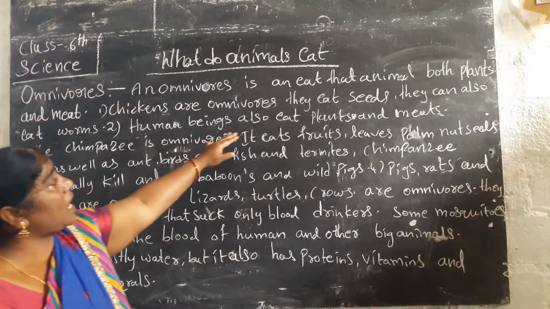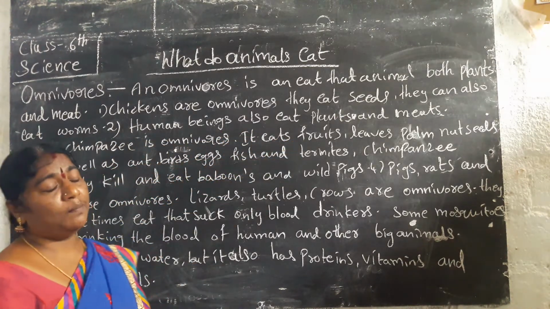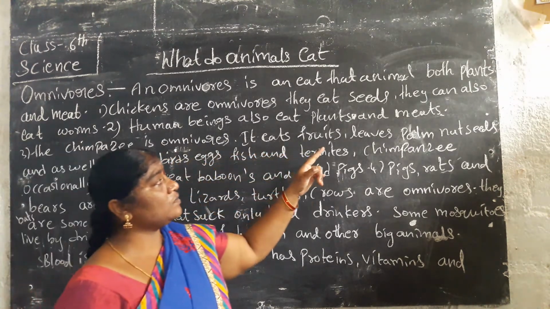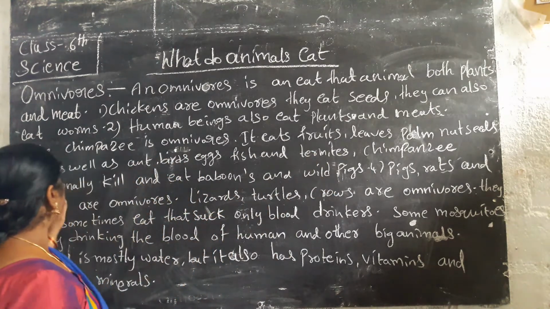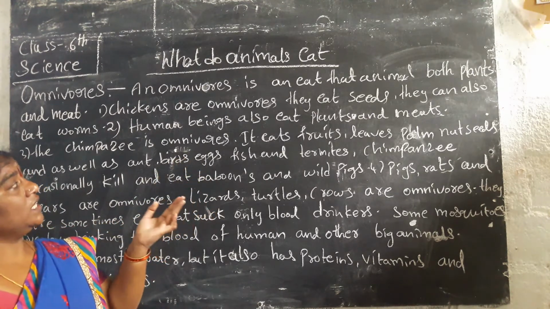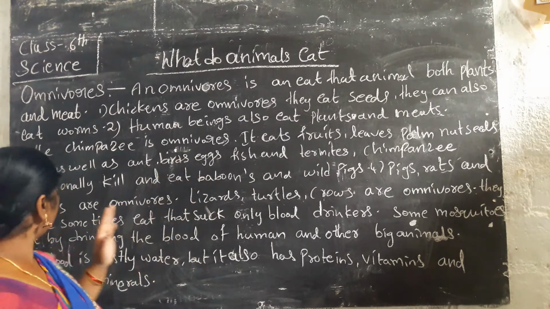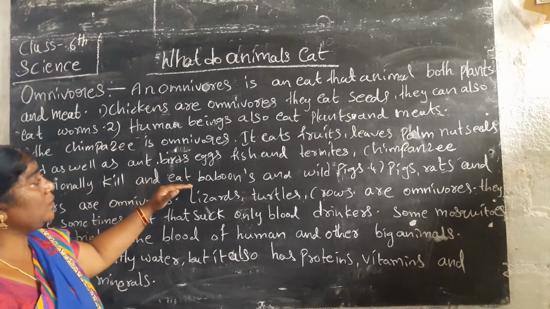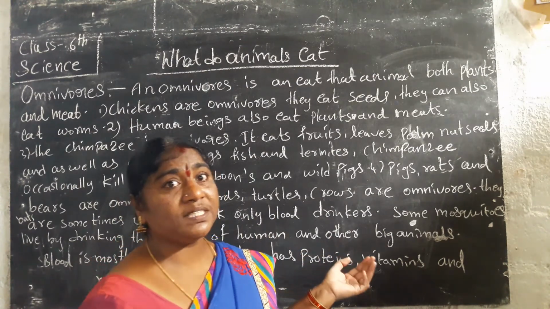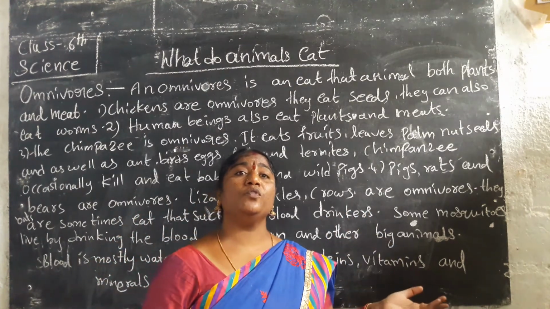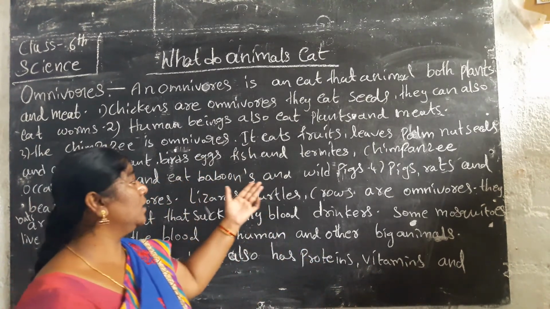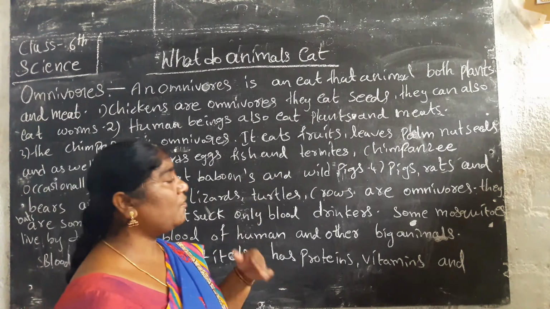Human beings also eat plants and meat. And the chimpanzee is omnivorous. It eats fruits, leaves, palm nuts, seeds, as well as ants, birds' eggs, fish and termites. The chimpanzee occasionally kills and eats bamboos and wild pigs. Occasionally means when they need more food, at that time they can go hunting animals like bamboos and wild pigs and eat the flesh.